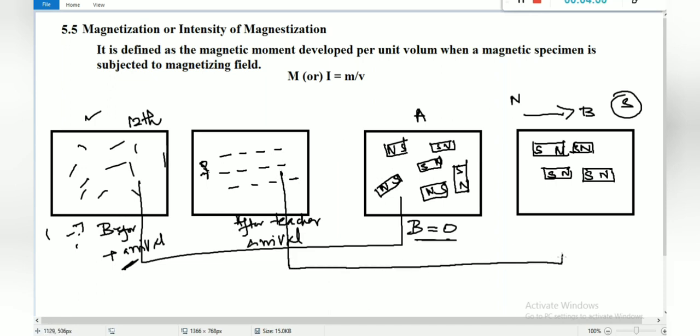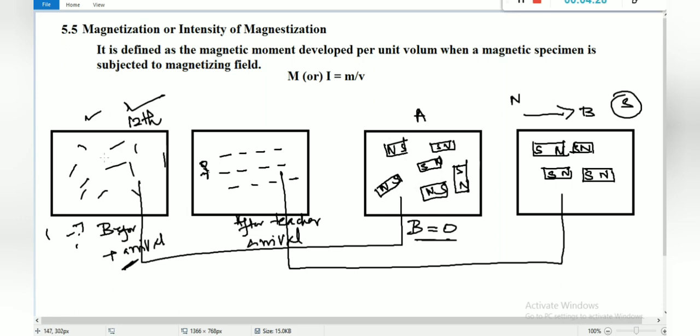So shall we compare these two conditions, after teacher arrival and after I applied some magnetic field, right? And one more thing, next come to the volume parameter. In this example, our classroom has some volume with a number of students. Like that, material A has some volume with a number of dipole moments. Depending upon the volume, we should apply the magnetic field. To control our class alone, a subject teacher is more than enough, right?